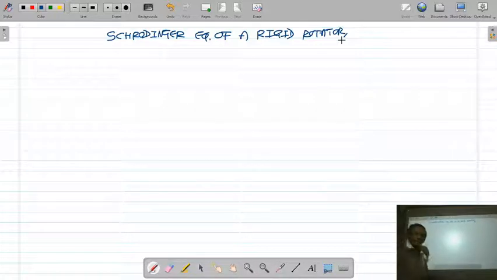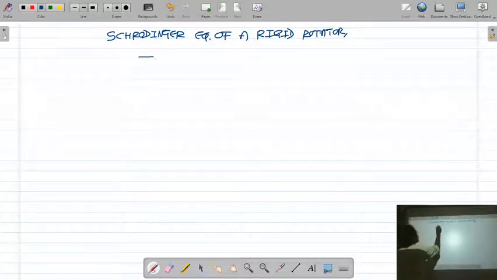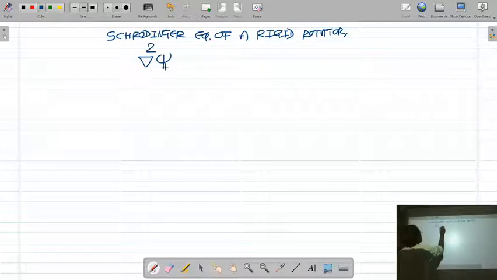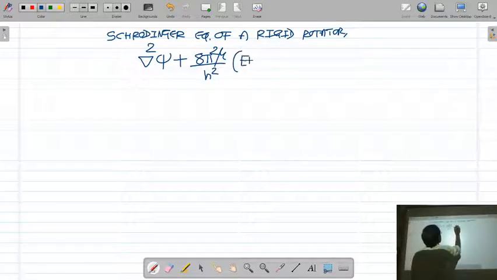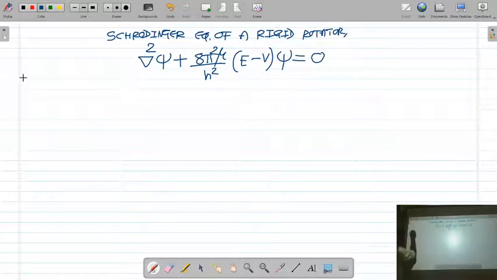We consider the diatomic molecule as a rigid rotator, so we can apply the rigid rotator model to the molecule and solve the Schrodinger equation of a rigid rotator, because the molecule can be considered as a rigid rotator. The Schrodinger equation of a rigid rotator is del square psi plus 8 pi square mu upon h square into E minus V psi is equal to 0.